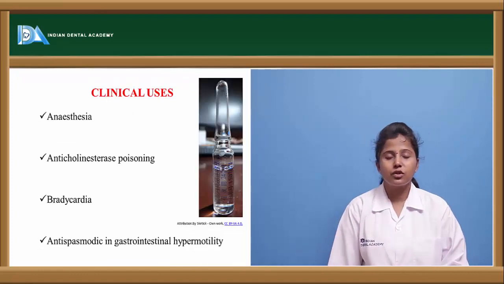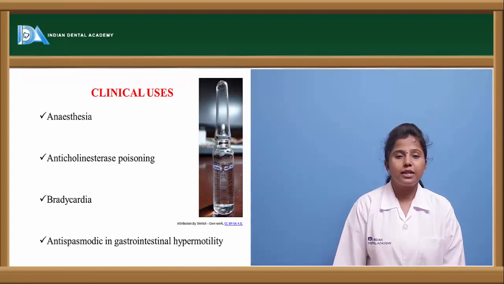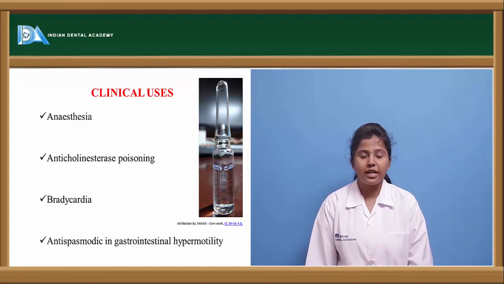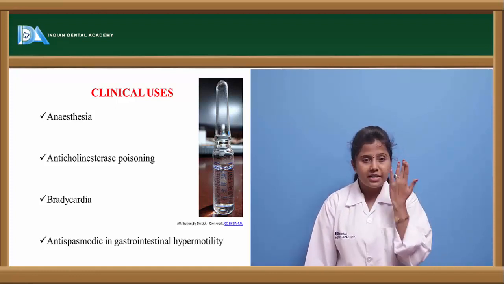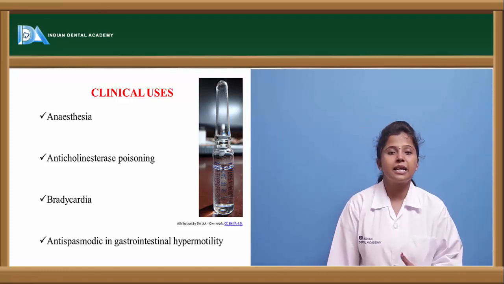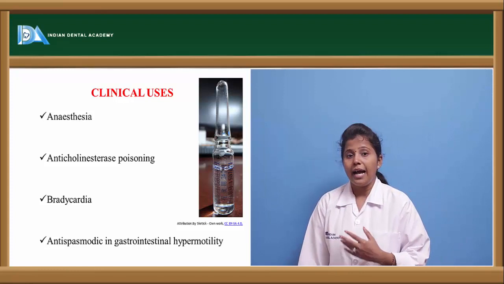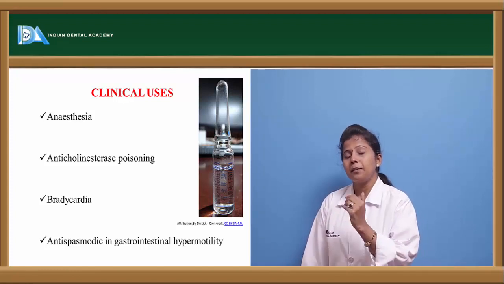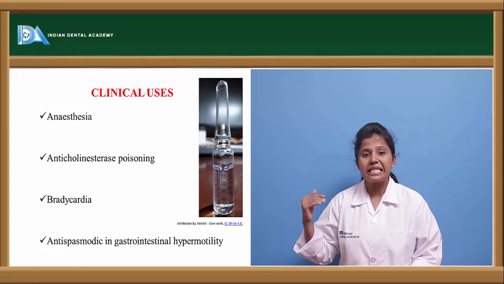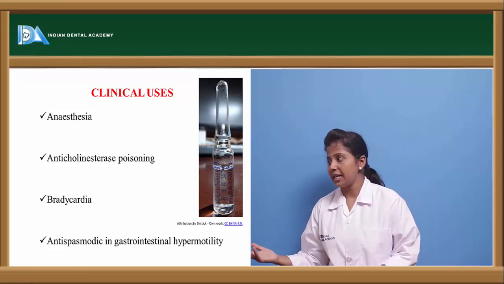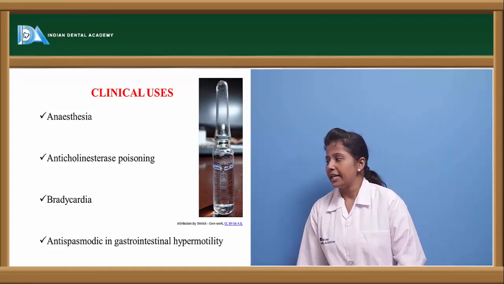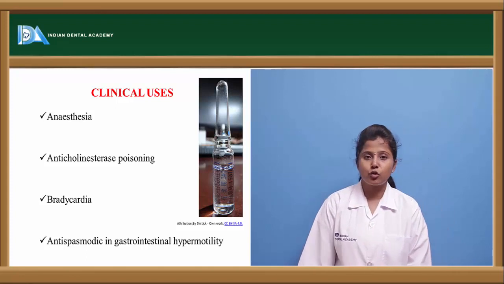What are the clinical uses of atropine? Atropine is mostly recommended in anesthesia and anticholinesterase poisoning. If poisoning occurs because of an anticholinesterase, it can be antagonized by atropine, as it prevents the binding of acetylcholine, thereby preventing the poisoning. It is also used to treat bradycardia and in antispasmodic conditions of the gastrointestinal tract.